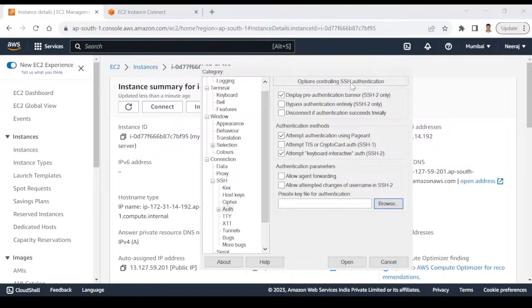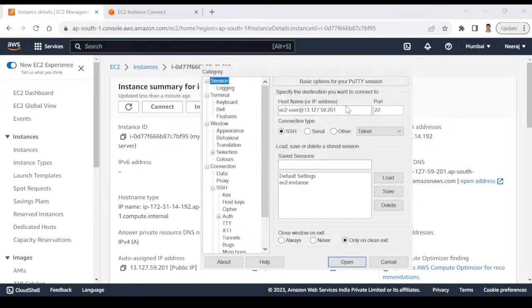So what I did is, I opened the PuTTY tool. The first thing you have to do is, in this window, in host name or IP address, you have to provide your username, ec2-user@ the public IP address of your server. That's the first thing we have to do.